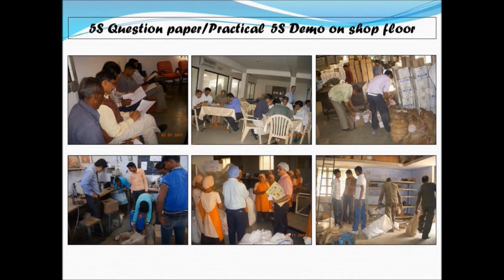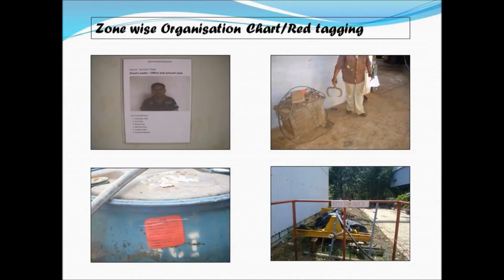You can see a visual being carried so that those can be explained, and the red tagging starts, which is the first S, followed by 2S. If not in a very systematic manner, at least from the demonstration point of view, 2S can be done. And of course, cleanliness. You can see people doing the red tagging here, and now placing things at the right places. You can also see a demonstration of team formation where a journal leader, taken from the shop floor, is pictured, and cleanliness is going on. Red tag is applied.